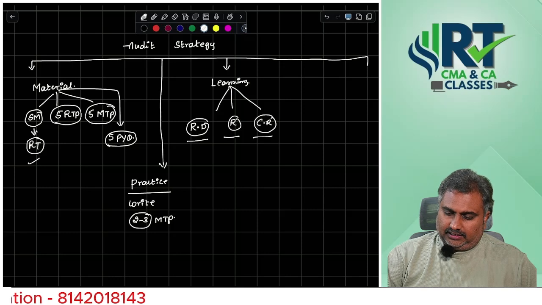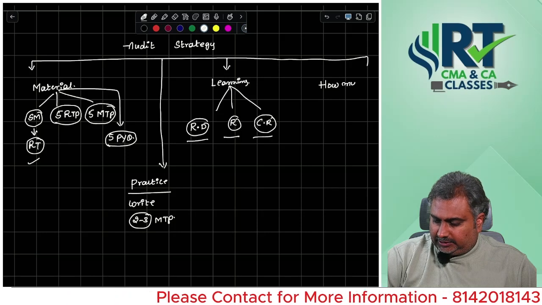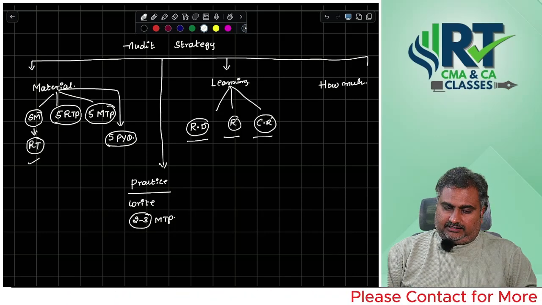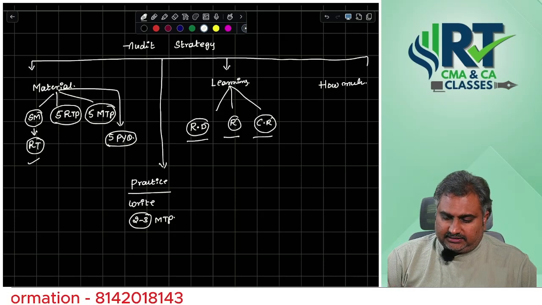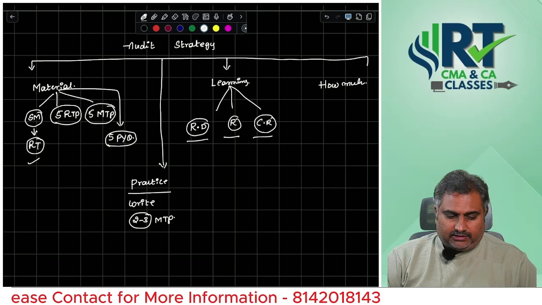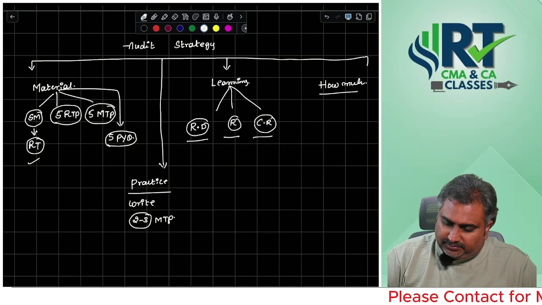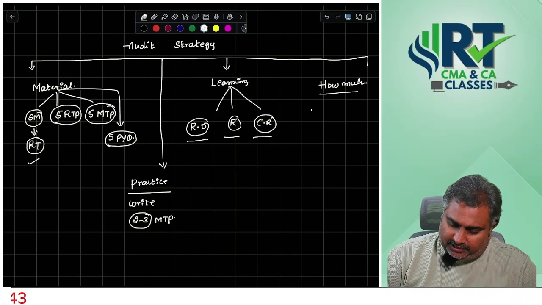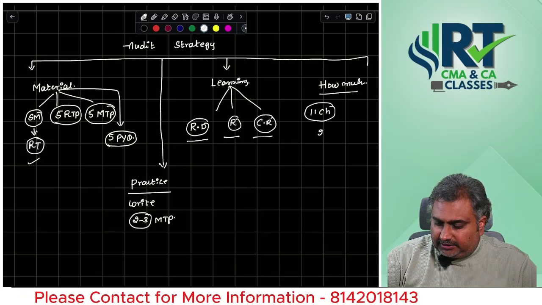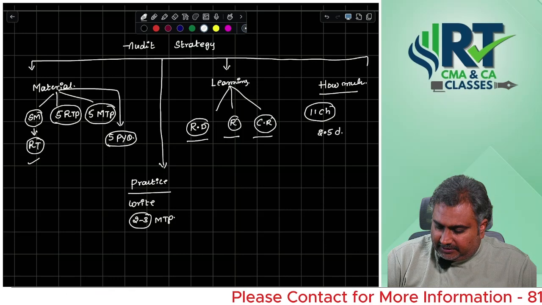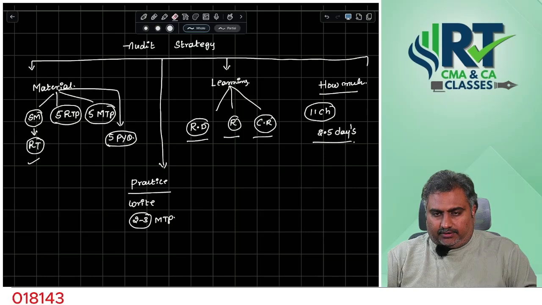Okay, and sir, how much time is required to revise the entire thing? If you ask me in days, I will tell you in days. If you want it in hours, I will give you in hours. Approximately, you have a total of 11 chapters with you. On average, you need to spend 2.5 days on each chapter.